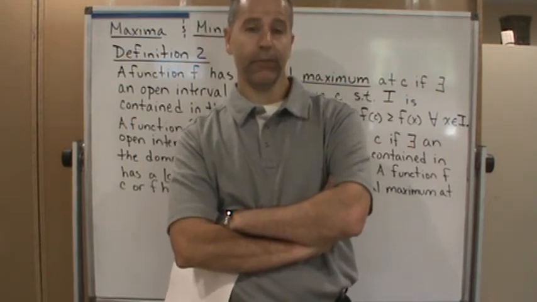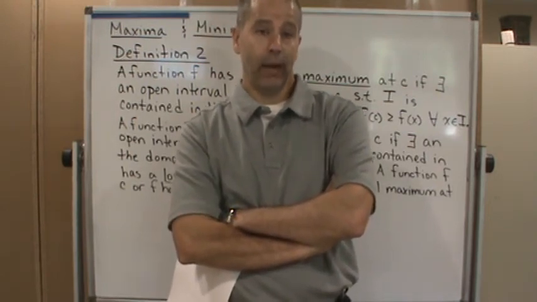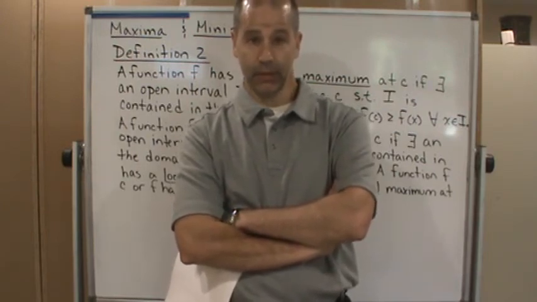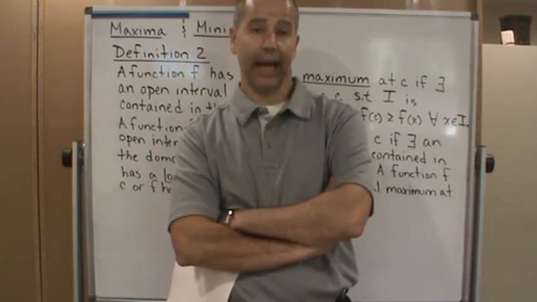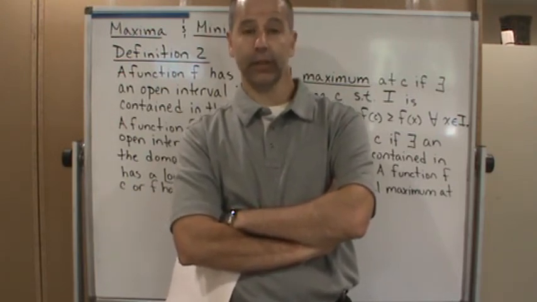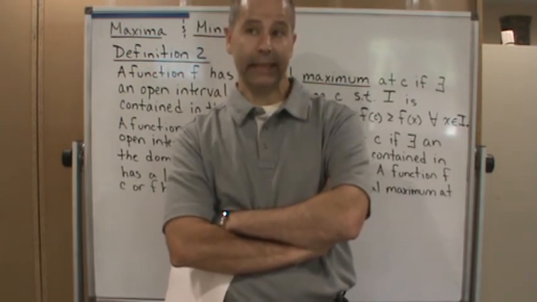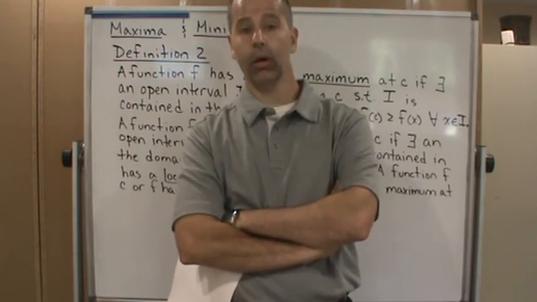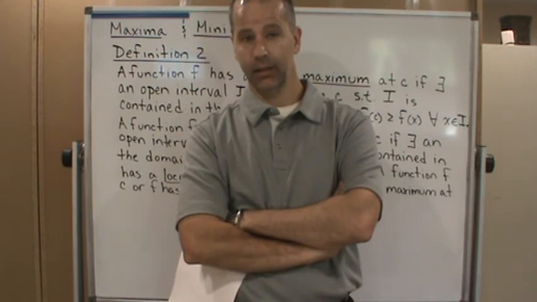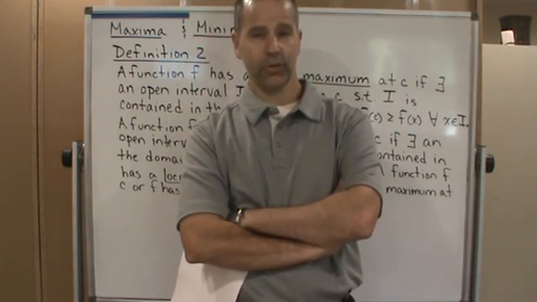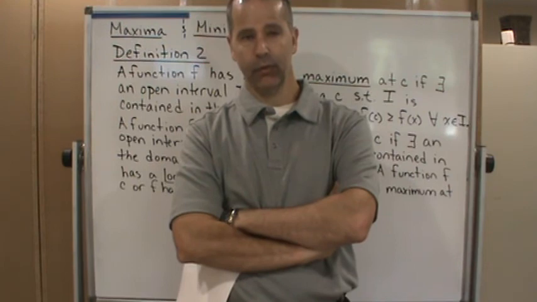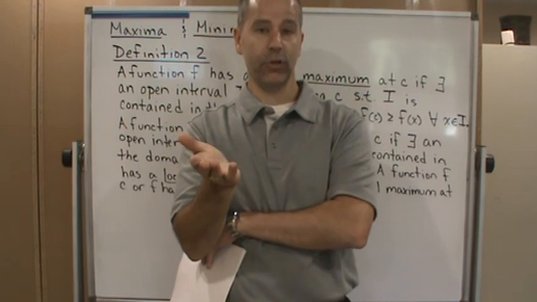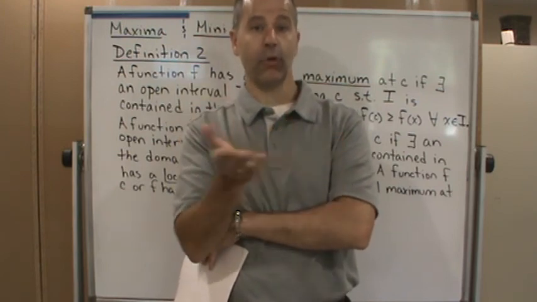So how do we find critical points for a graph? Well, that's where the derivative is going to help us. Critical points are going to happen where the derivative of a function is 0, or where the derivative of the function doesn't exist. And if we can find those points, then we know something interesting is happening, right? If the derivative is 0 at a point, we have a horizontal line.